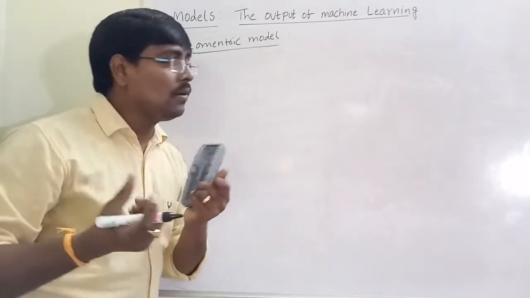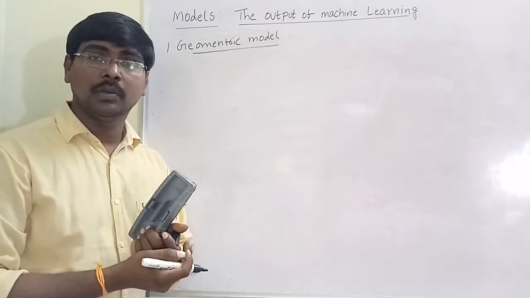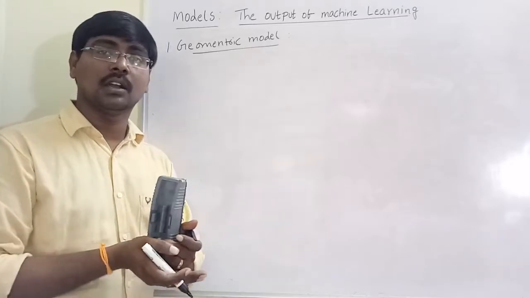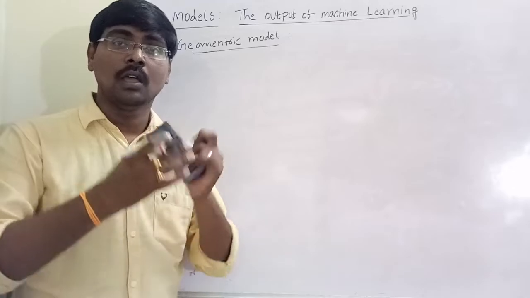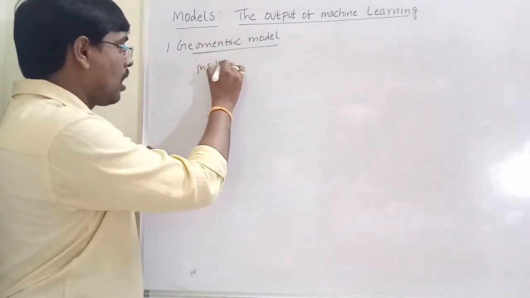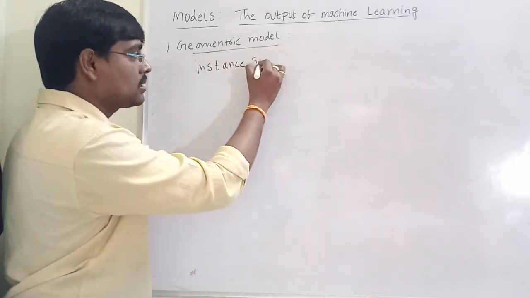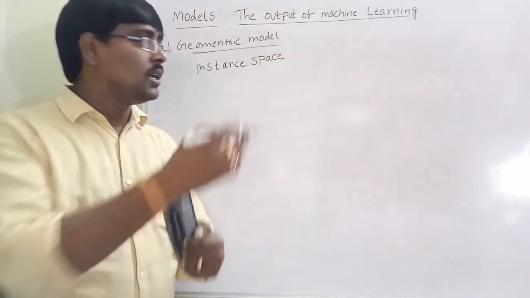So the set of all possible instances that are present in the database or that are not present in the database. Here presence is not important. Whether it is present in the database or not. All possible instances. Remember the point? All possible instances is called instance space.